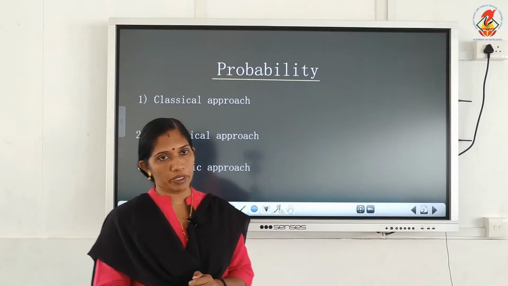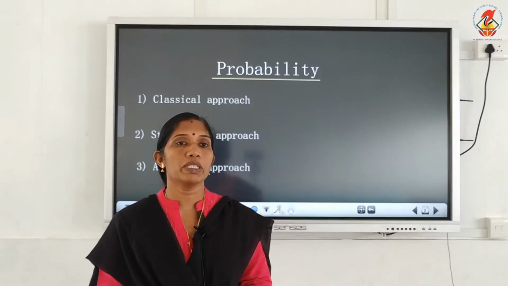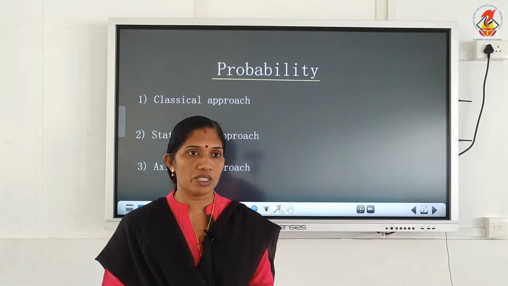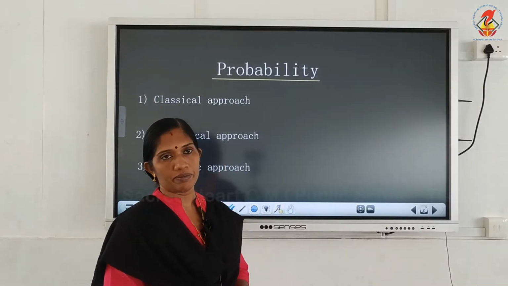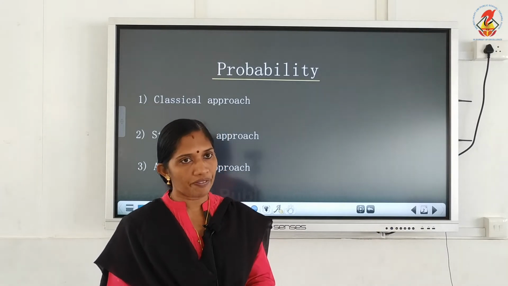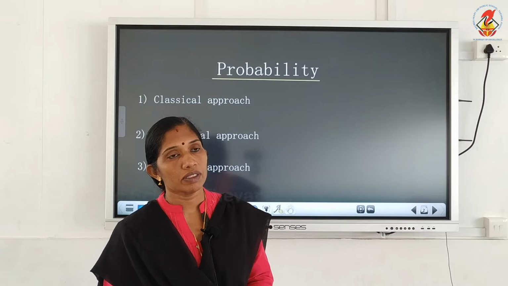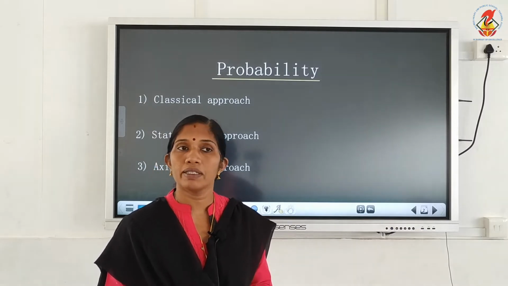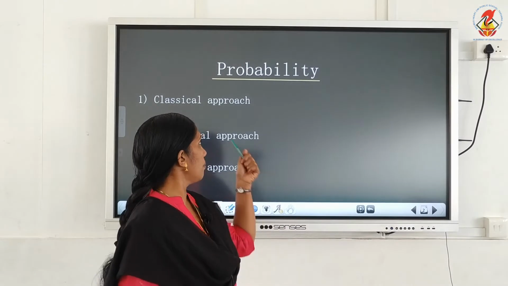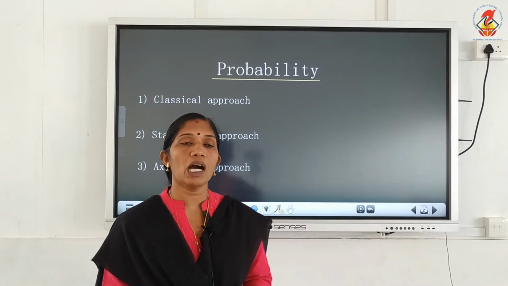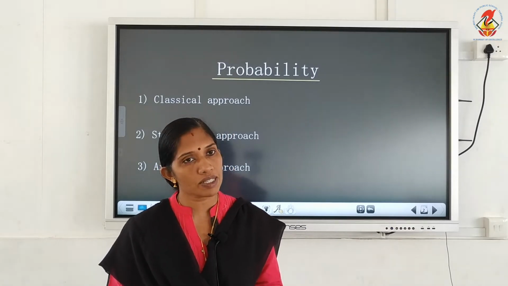And also in 9th standard you have studied how to find the probability using the observations or collected data. That is statistical approach of probability. But these theories have some defects. That is, for the experiment which have infinite number of outcomes, then these theories are not applicable. And also in classical approach we assume that the outcomes are equally likely. Equally likely means equal chances to occur.